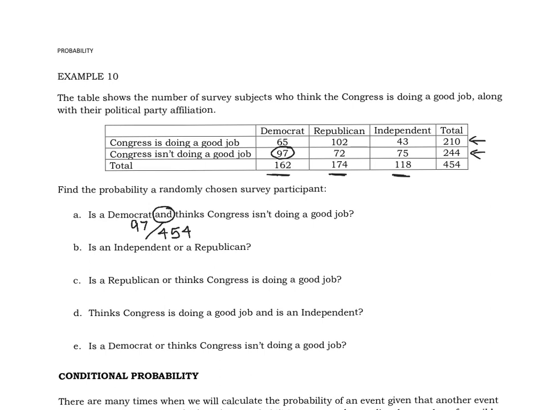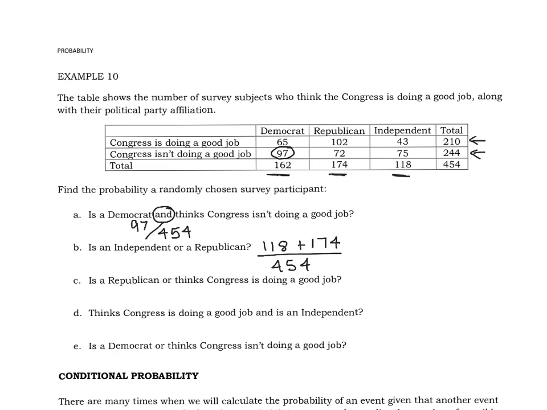So be careful, okay? Next: is an independent or a Republican. Remember, "or" means add. Is there any trick on this one? Well, we have 118 total independents, 174 total Republicans, and "or" does mean add, and this does make sense in this case, out of the total, which is 454.